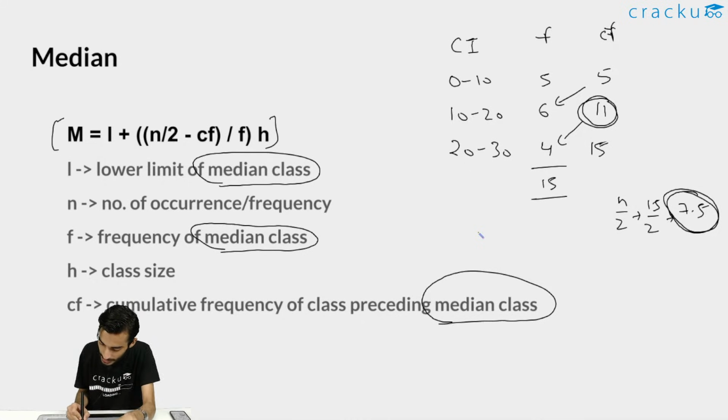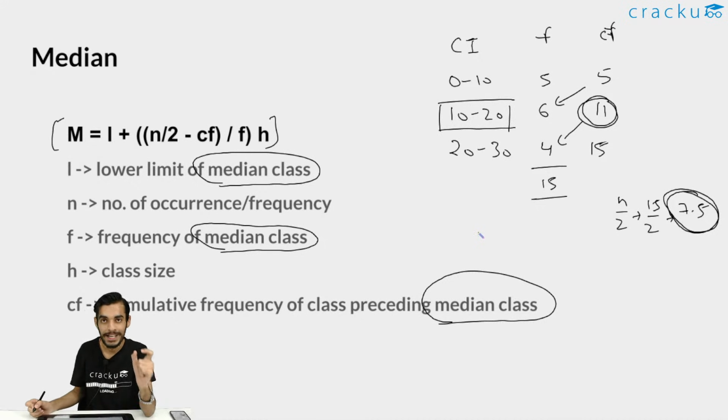So corresponding to that, this will be your median class. Okay, I hope this is clear. First you need to find n by 2, where n is the number of occurrences or total frequency, that gives 7.5. After that you see the cumulative frequency, adding the values: 5, then 5 plus 6 is 11, then 11 plus 4 is 15 and so on. After that, see the value just next to n by 2 in the cumulative frequency, and the class corresponding to it will be your median class. I hope this was an important concept, so this should be clear.